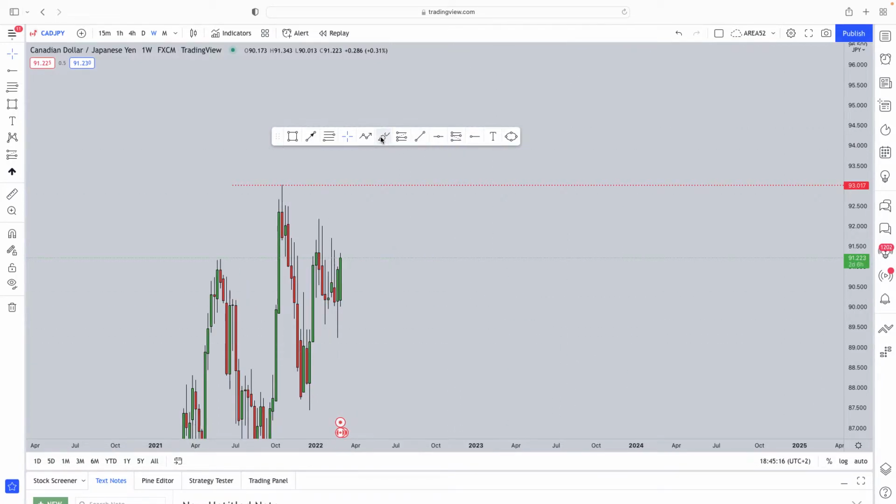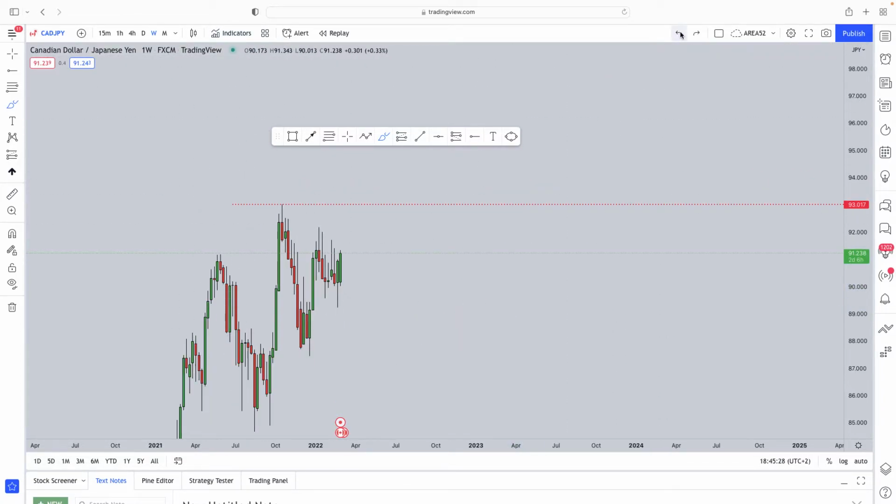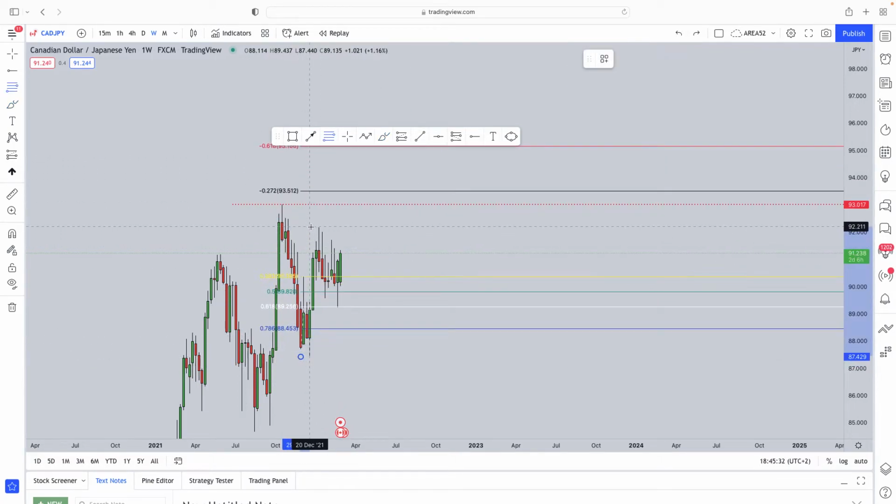Now, from the weekly time frame, we can see how the market printed this W formation. Now, after a W formation, you expect a pullback to the neckline before the continuation. The market had also given us this massive impulse. Now, after an impulse, you expect a correction, and that is exactly what the market has given us. So, if you take our Fibonacci there from the low to the high, we can see how the market first tested the 61.8 and then the 38.2.